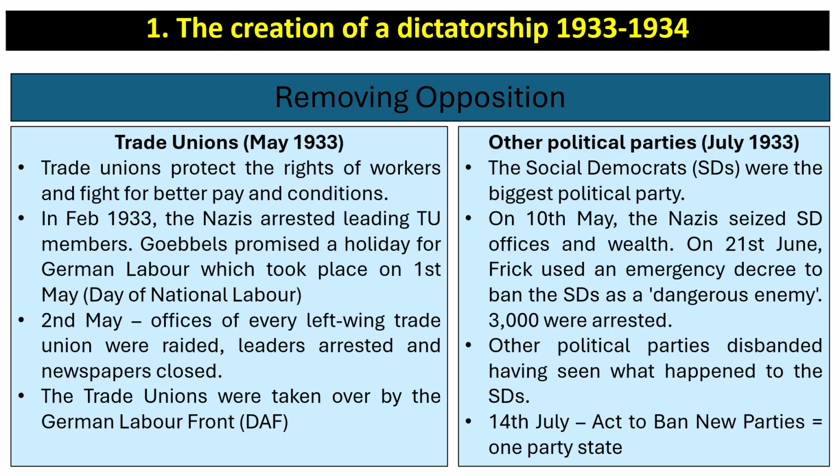In terms of political parties, the Social Democrats had been the biggest political party and the biggest threat to the Nazis. On the 10th of May 1933, the Nazis seized the offices of the Social Democrats and their wealth and their resources. On the 21st of June, Wilhelm Frick, who was one of the leading Nazis, used an emergency decree order to ban the Social Democrats as a dangerous enemy. 3,000 Social Democrats were arrested. Other political parties disbanded voluntarily, having seen what happened to the Social Democrats, and on the 14th of July, the act to ban new parties basically meant that Germany became a one-party state, and the only political party allowed was, of course, the Nazis.